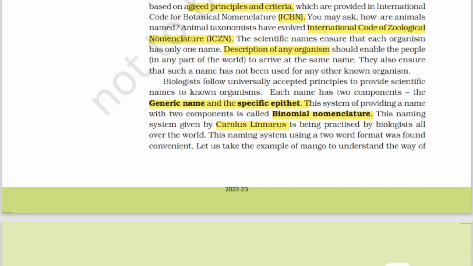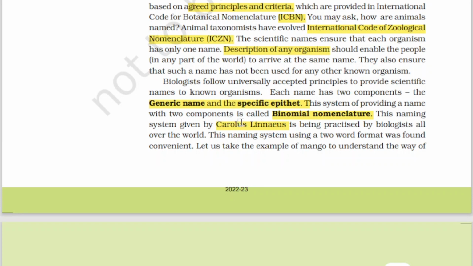Like who proposed the system, binomial nomenclature. So it is Carolus Linnaeus, and binomial nomenclature consists of the generic name and the specific epithet. These are some important lines for the easy category.